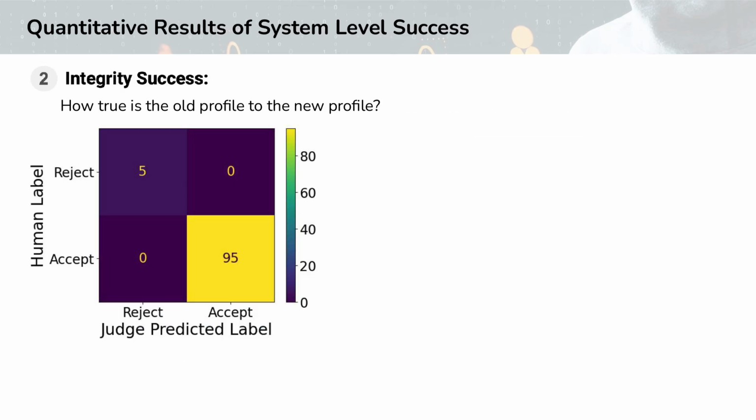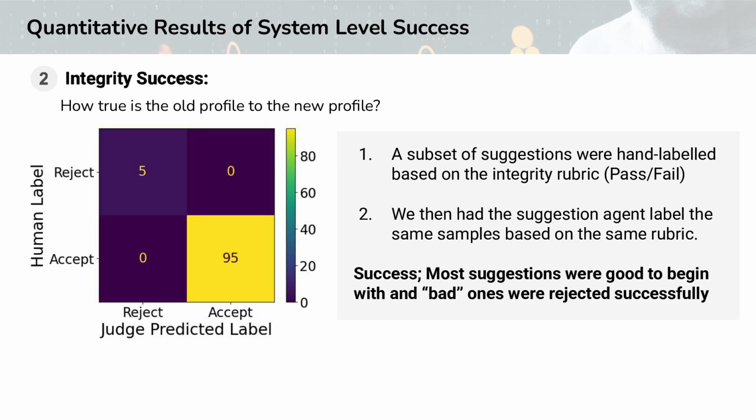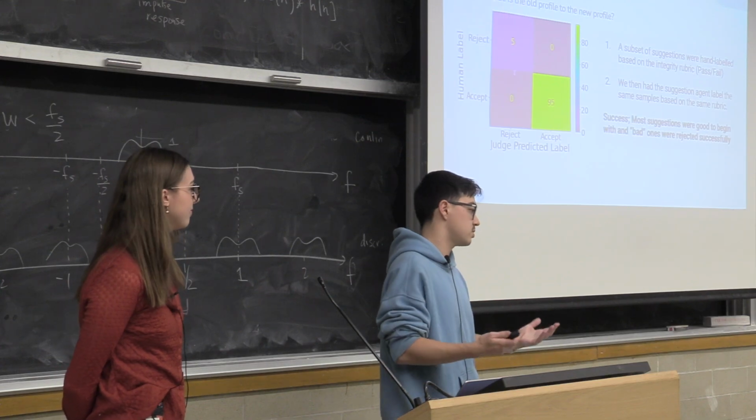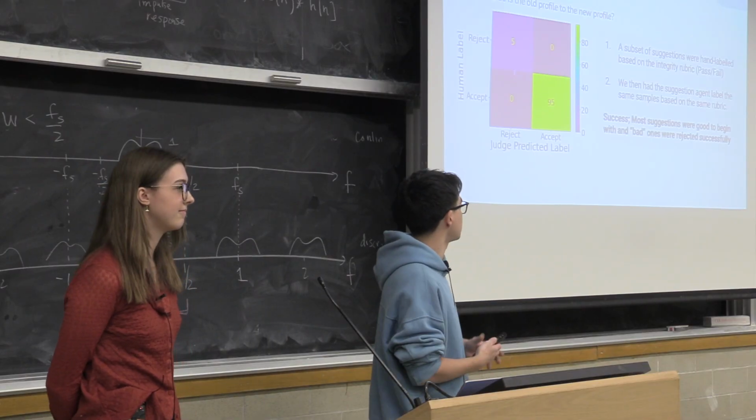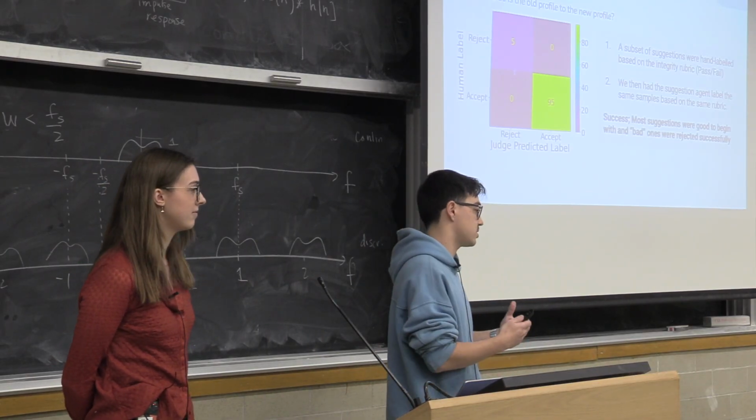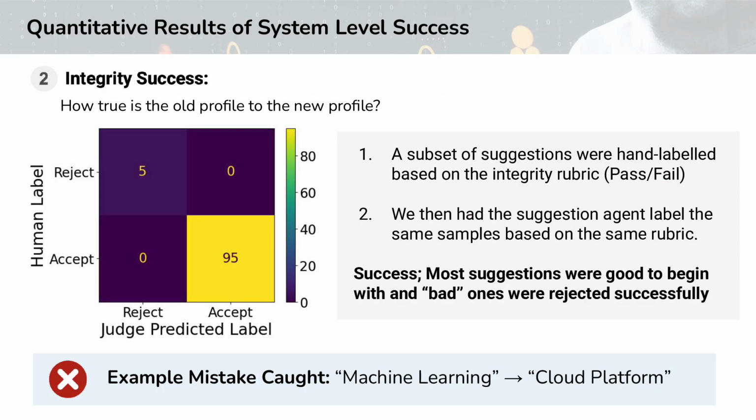The second piece is the integrity success. How true is the old profile compared to the new profile? What we did in this case is we hand-labeled a subset of suggestions and passed or failed them based on whether or not they made up factual information. Then we did the same thing with our suggestion judge, and you can see the results here on a subset of 100. We found two major results. The first is that most of the suggestions, about 95% of them, were actually good to begin with. But the second thing we found is that, generally speaking, our judge was able to detect all of the bad mistakes that the suggestion agent actually output, which was good to know. One sample mistake that was caught, for instance, was it changing a skill from machine learning to cloud platform, which is a different technical skill. So that was obviously an integrity issue.